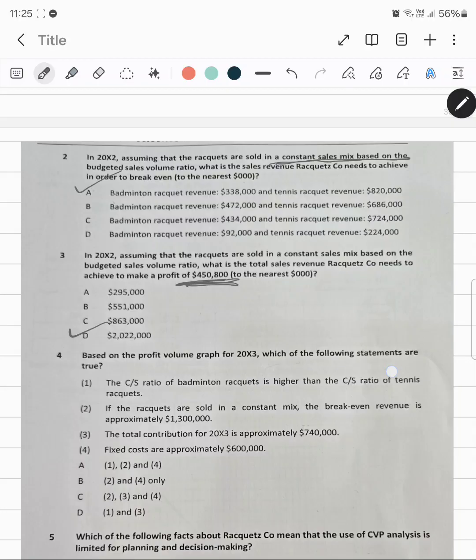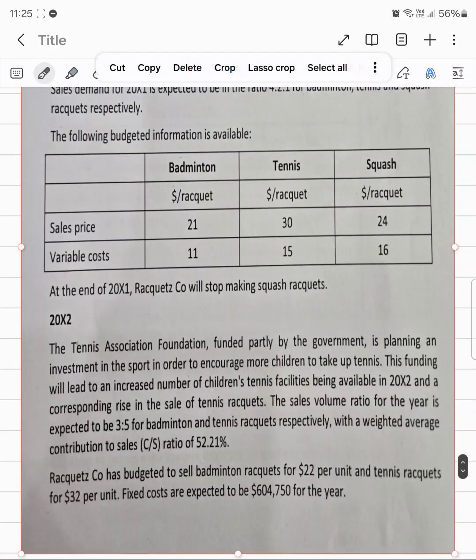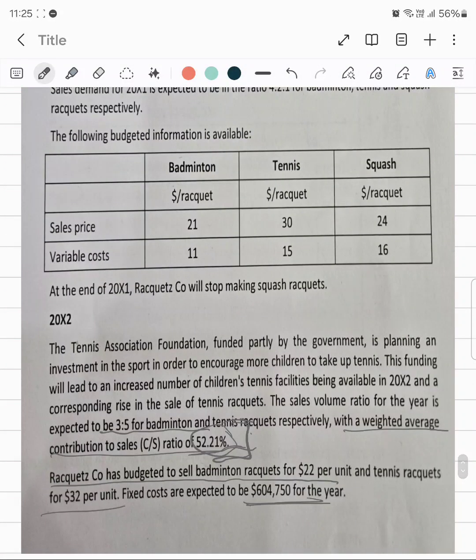Now this ratio was 52.21, but that was only for badminton and tennis rackets. Okay, in 2002 you can say that, but this is only for badminton and tennis, then what about squash? How can you just assume that 52.21 is the entire contribution to sales ratio for the entire Racquetz company?